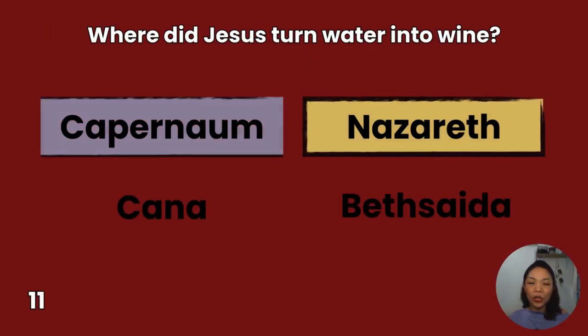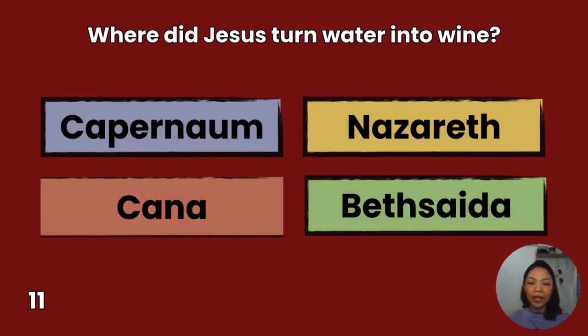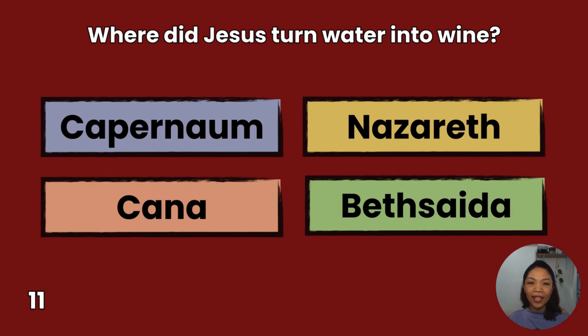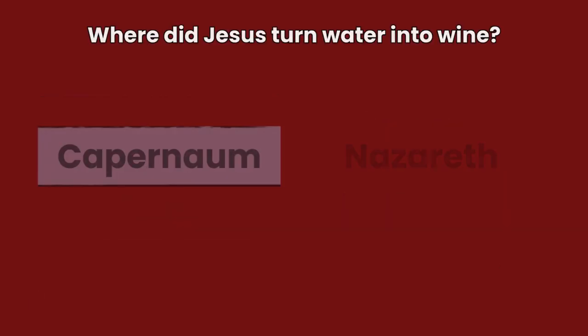11. Where did Jesus turn water into wine? Capernaum, Cana, Nazareth, Bethsaida. You have 10 seconds to answer.